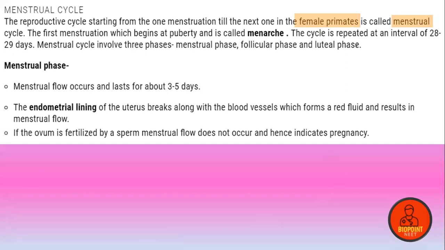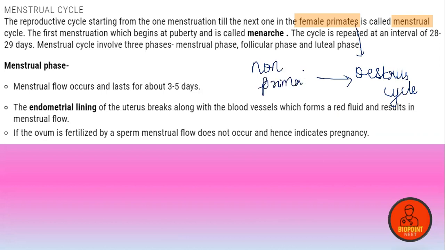If the cyclical changes happen in non-primates, for example cow, dog, goat, sheep, then you will call it the estrous cycle.